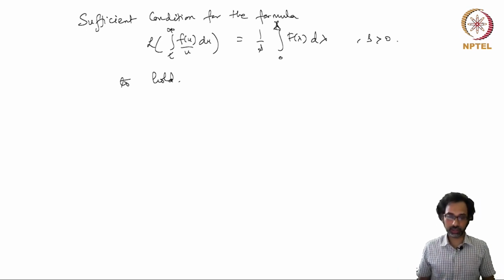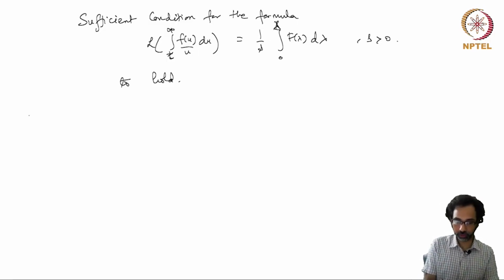Now this requires some delicate analysis, and it's not always true that one can interchange the order of integration.